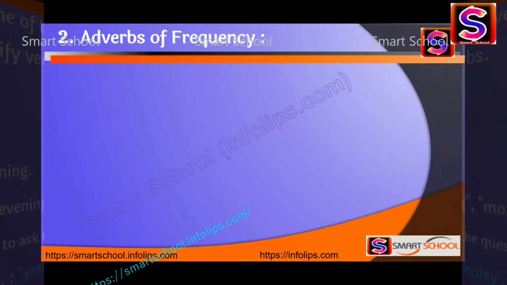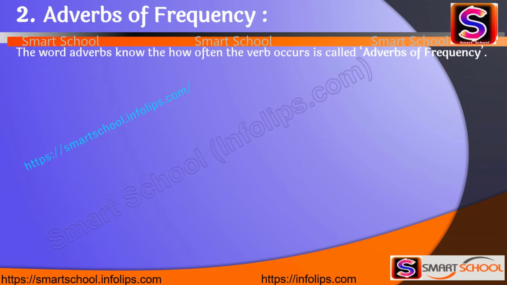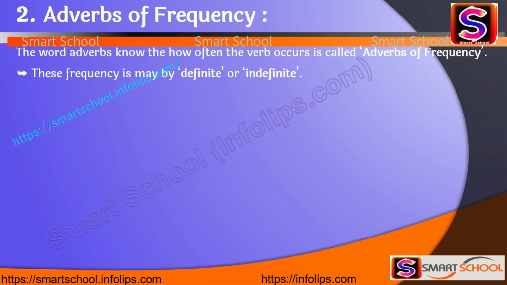And let's see the second one, adverbs of frequency. Frequency means the word which tells how often the verb occurs is called an adverb of frequency. It means how many times that action happens in the sentence. That type of word is called an adverb of frequency. This frequency is either definite or indefinite.